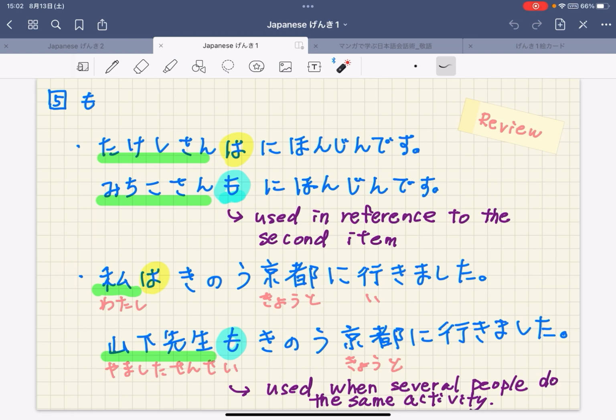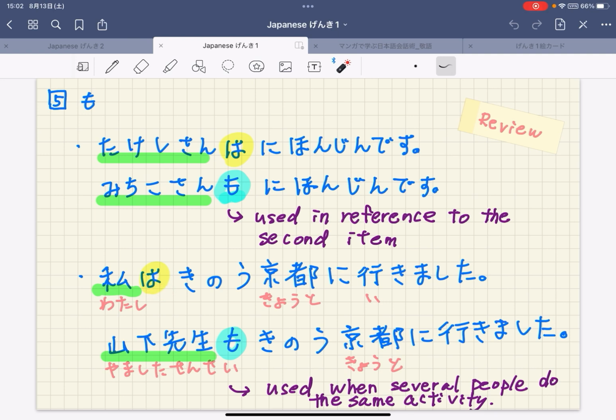Here is another sentence: 私は昨日京都に行きました。Can you guess the meaning? I went to Kyoto yesterday. Again, は is a topic marker.